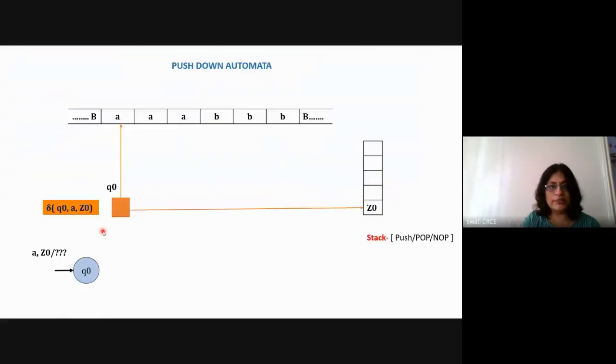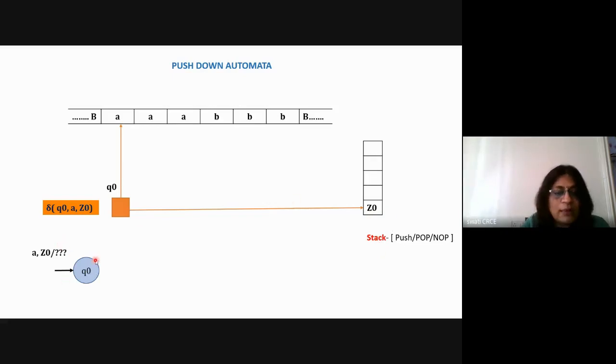Okay, so let's see now the problem. For solving this problem, I'm taking 3 A's and 3 B's as the example. This is the initial state of my machine. My machine is in the state Q0. This is indicated by the left hand side combination of elements of delta. So here it is Q0, it is reading small a, and at the same time the stack contents are Z0. That means it is an empty stack.